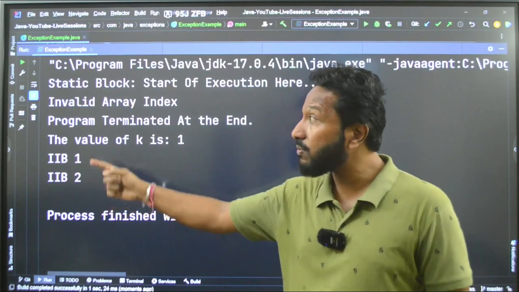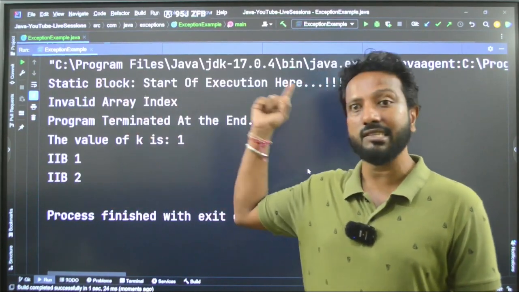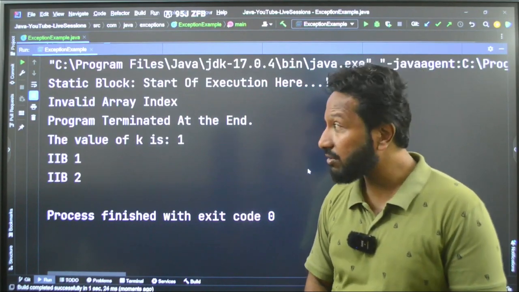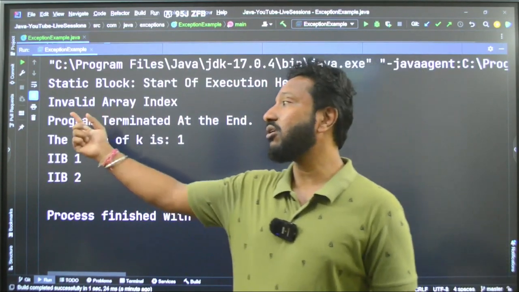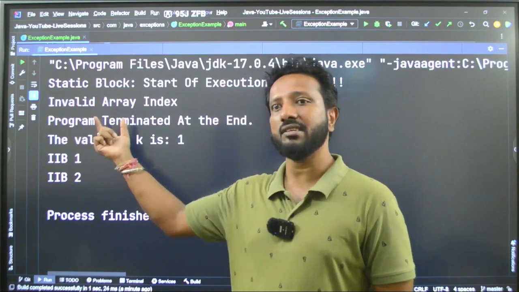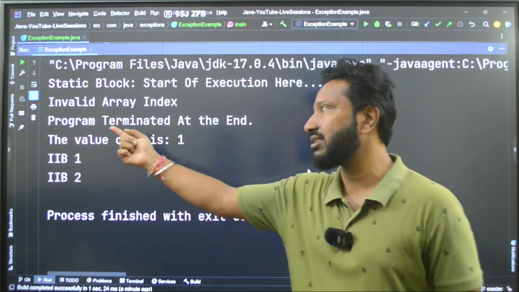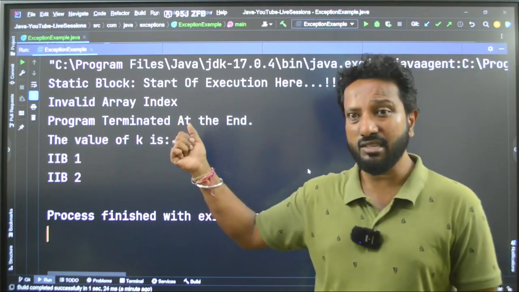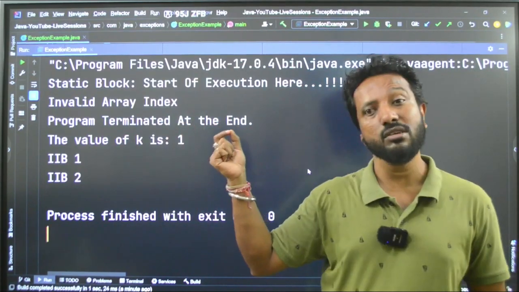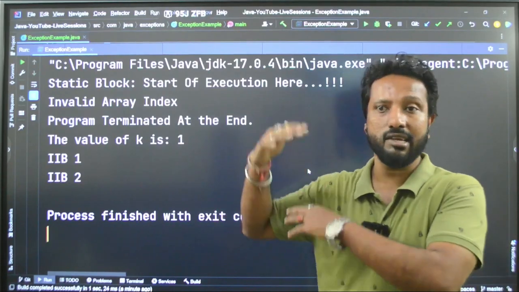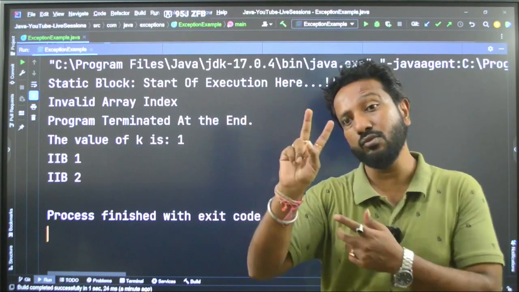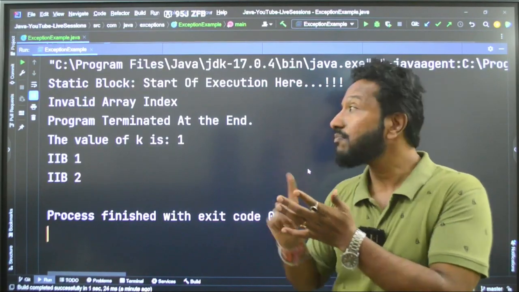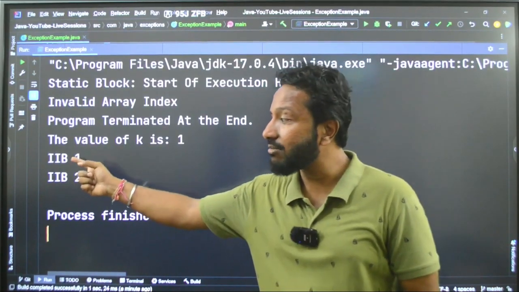But always the static block will be executed first. Clear? And one more thing, the finally block comes after the main function catch blocks have executed. You can see program terminated at the end. This is coming from the finally block. Guys, hope this has cleared all your doubts about how the hierarchy is, and I hope you have learned two new concepts today. The static block, how it is used, and also how the instance initializer blocks are used.